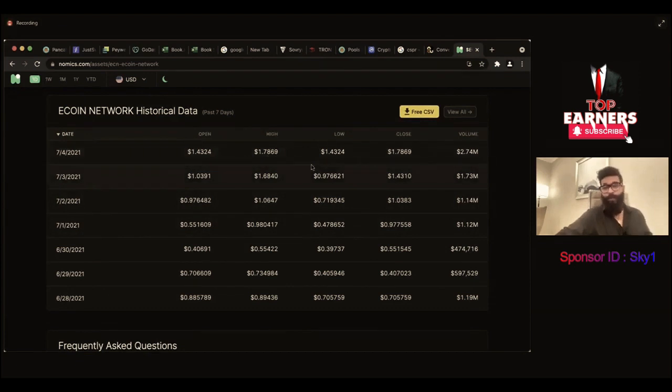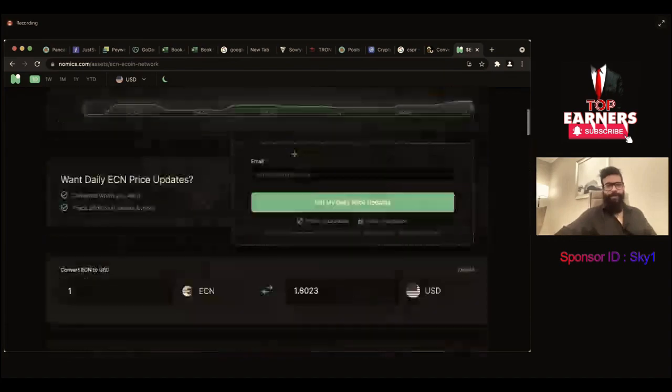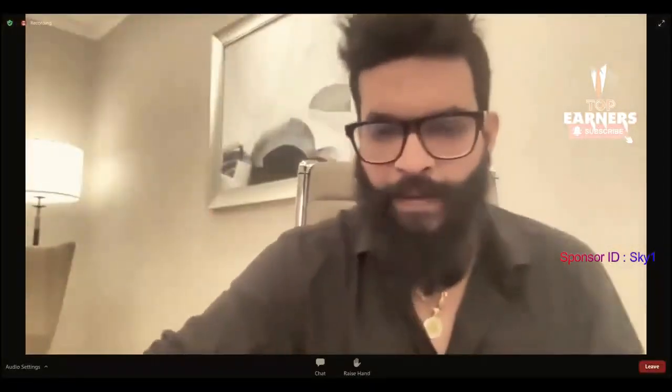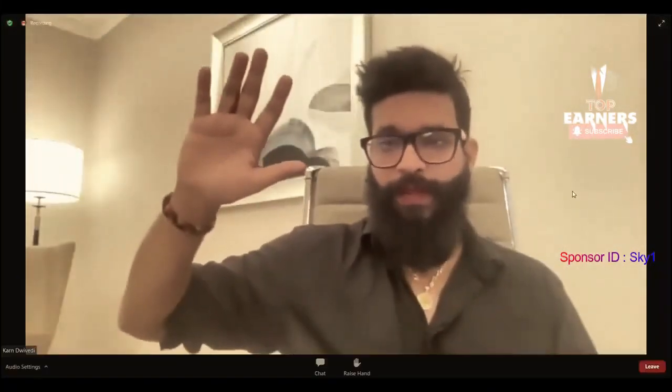You can see we opened today at $1.43, and that was the lowest for the day. This is what I was talking about, the sustainability. Let's not talk about this $1.78. Let's say we opened at 1.43 and the lowest is 1.43. This shows the sustainability. Right? So keep it. You got 2 more indexes covered. You got all this information. The people should start promoting Nomics, start watching Nomics, start informing others about Nomics.